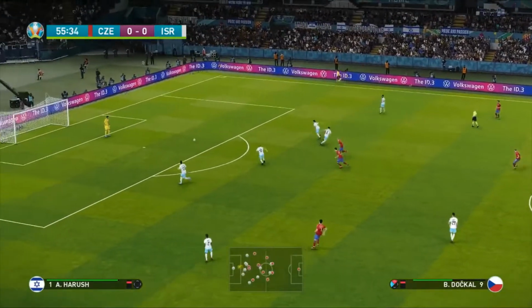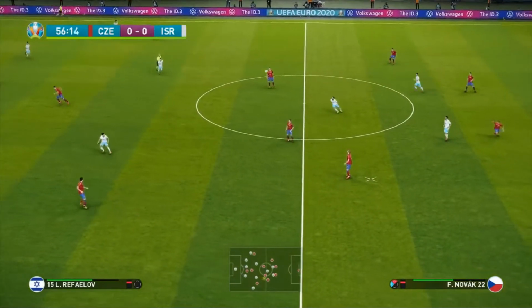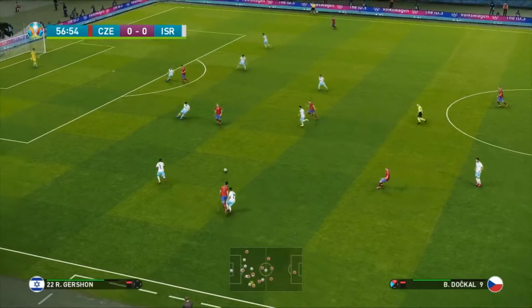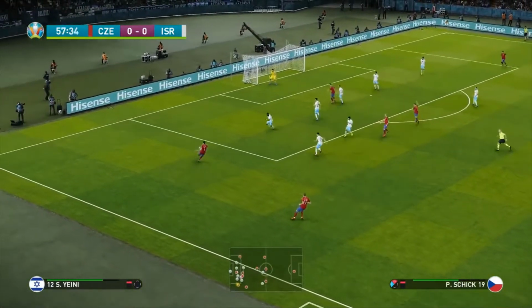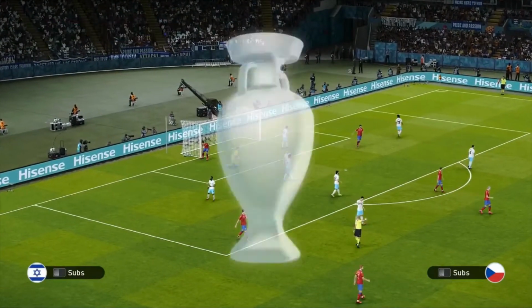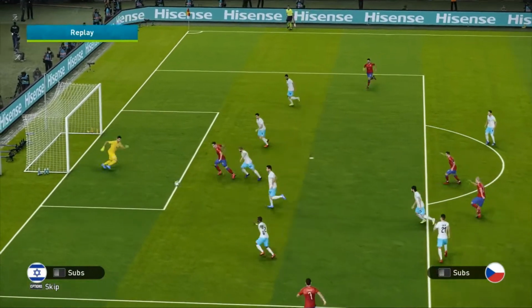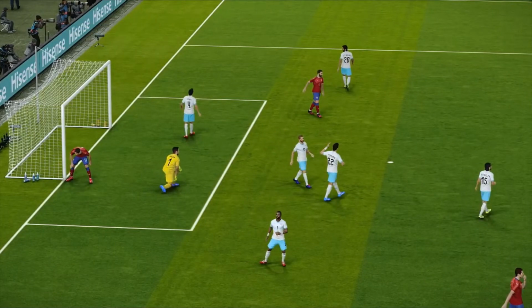Could we have the first 0-0 in the last couple of matches? Here's Filip Novak. He's going to be moved into Zmerhal, into Berem Dokal. Now Zmerhal gets the ball back again. Whipped in for Schick. Oh, it's just wide. Well, that is the closest we've had today. Unfortunately, it's pulled off by the linesman there for offside, but that was exceptionally close to going in, although it